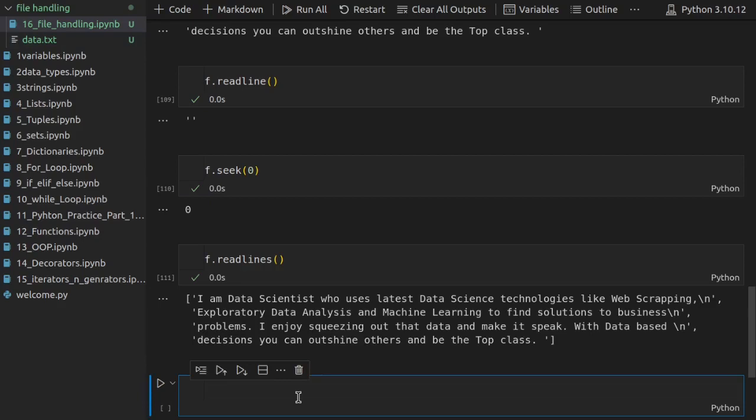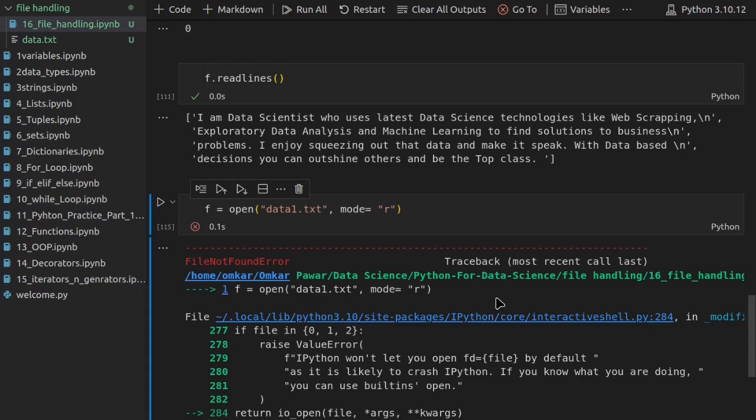And let's suppose, what will happen right now? Let's say I try to open a file that does not exist. What if I say data1.txt, and I want to open that file in read mode? Let's see what happens.